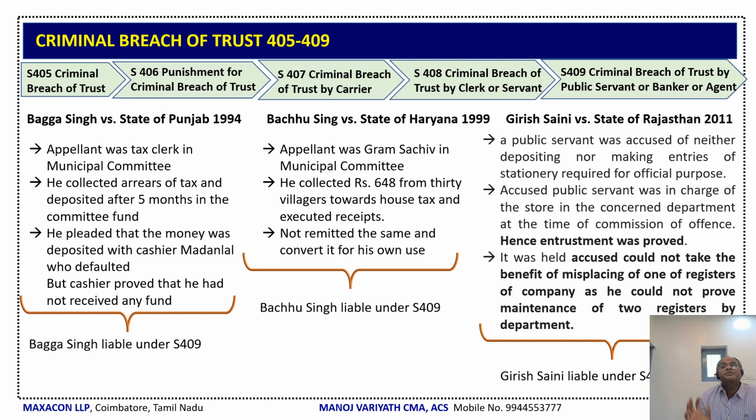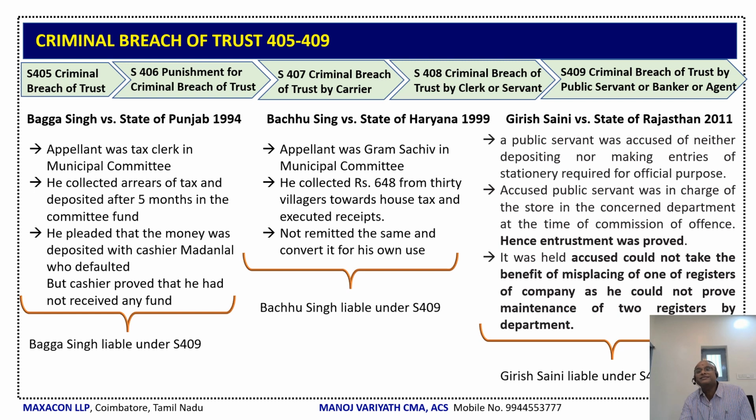Now, Bachu Singh versus State of Haryana, 1999. Here, the appellant was a Gram Sachiv in the municipal committee. Based on his responsibility and capacity, he collected rupees 648 from 30 villages towards house tax and executed receipts also, but did not remit the same to the government and converted it to his own use. So Bachu Singh is liable under section 409.